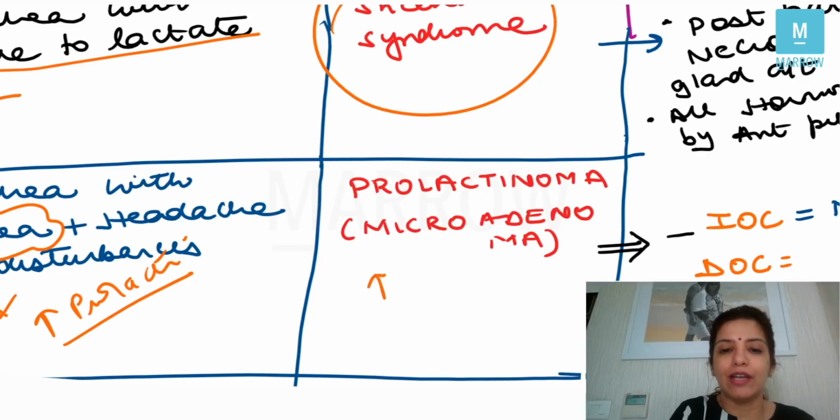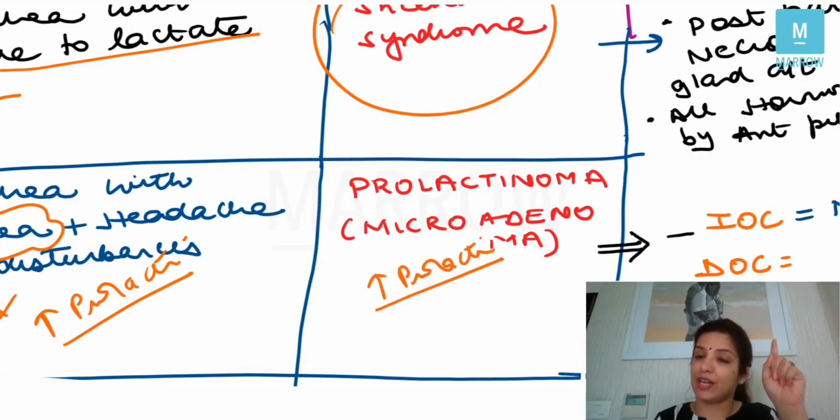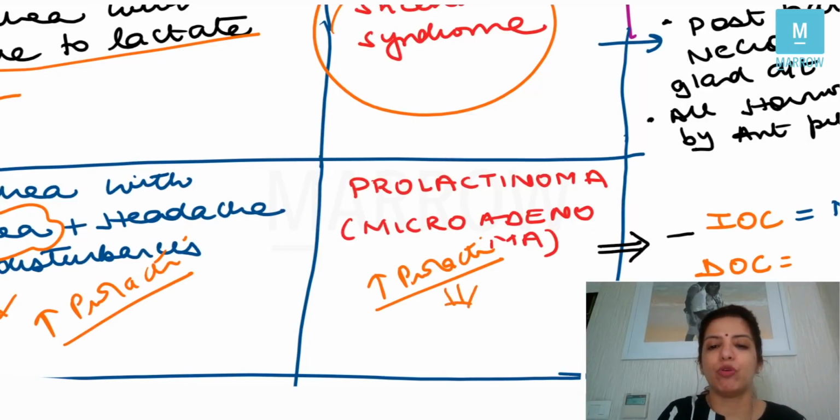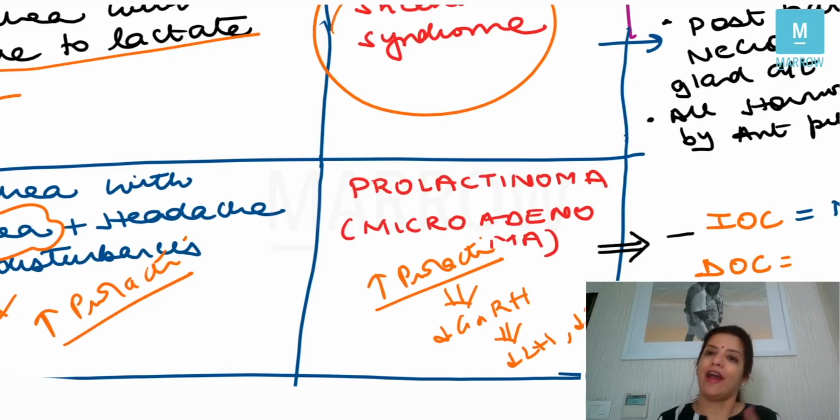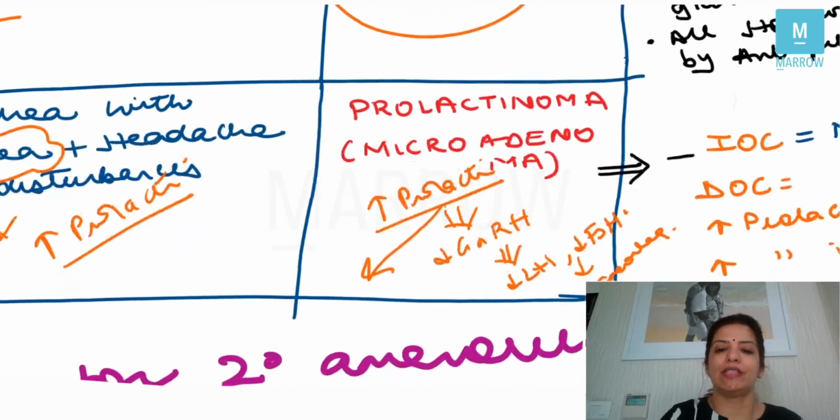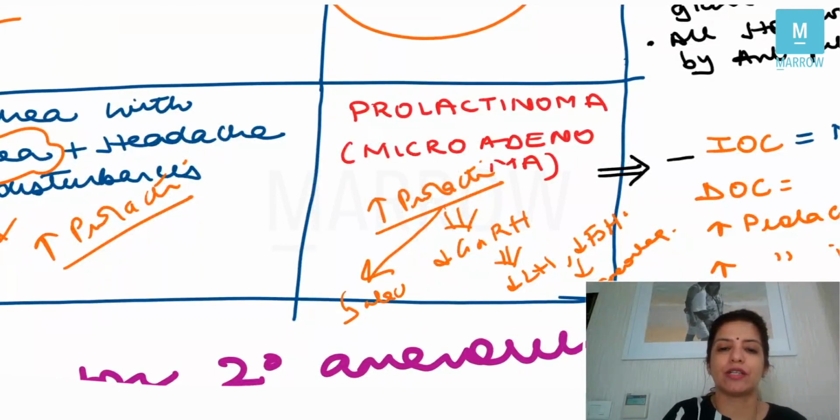Now, if you remember that table of LH and FSH, whenever the levels of prolactin are high, prolactin decreases GnRH, and because prolactin decreases GnRH, it will decrease LH and FSH. And obviously, if LH and FSH are decreased, the patient will come to you with amenorrhea. And because prolactin levels are high, the patient comes with galactorrhea.